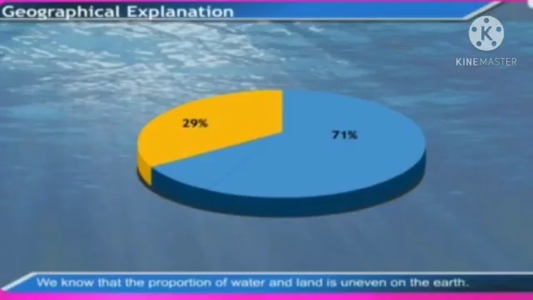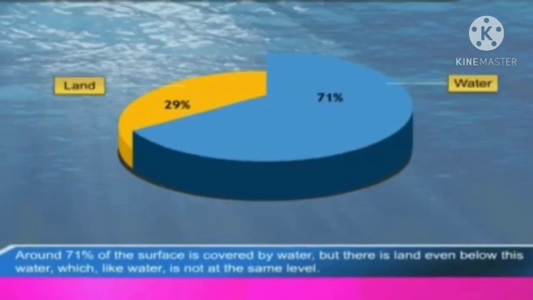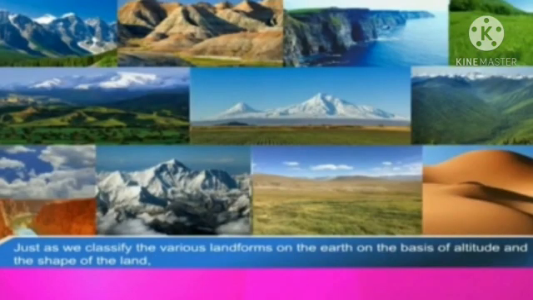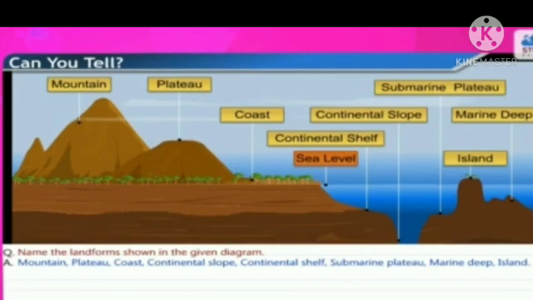Geographical explanation. We know that the proportion of water and land is uneven on the Earth. Around 71% of the surface is covered by water, but there is land even below this water. But like on land, the level is not the same everywhere. We classify the various landforms on the Earth on the basis of altitudes. A similar classification can be done for landforms submerged under the water.